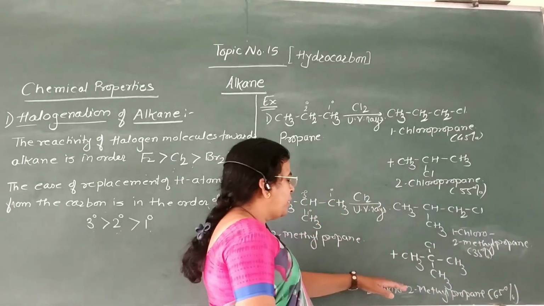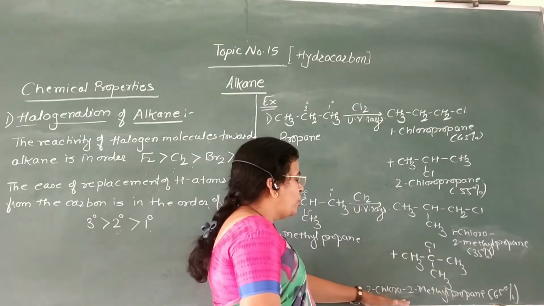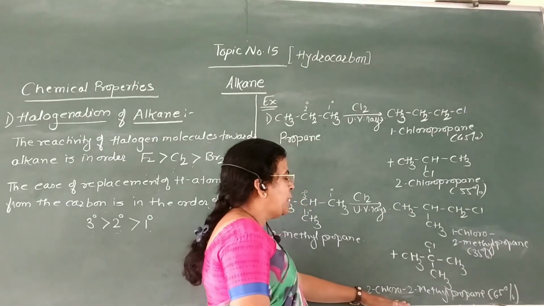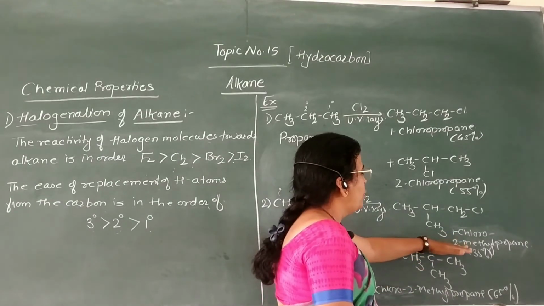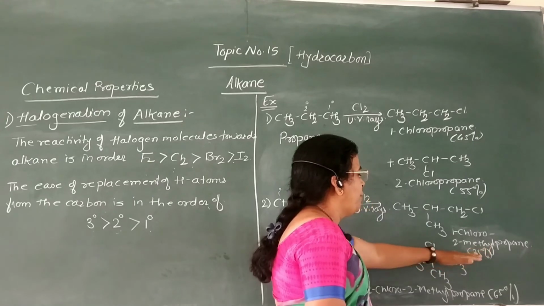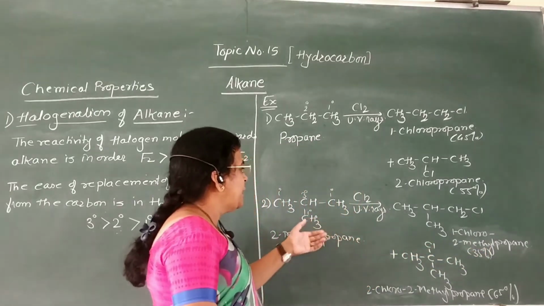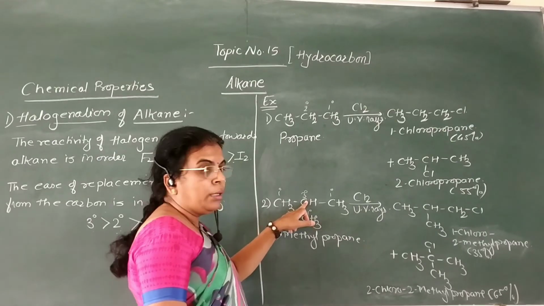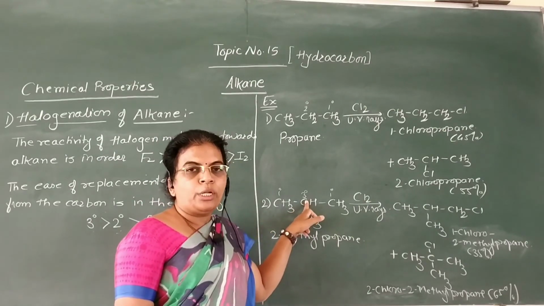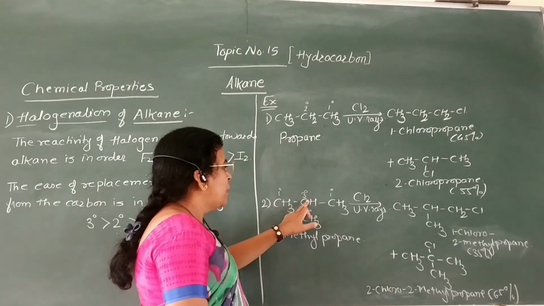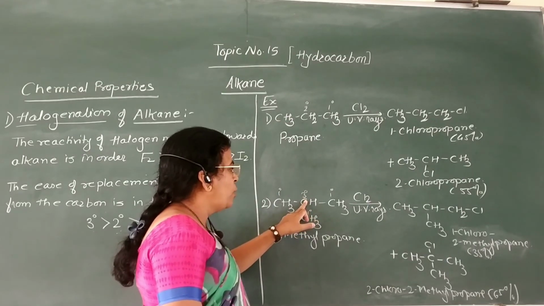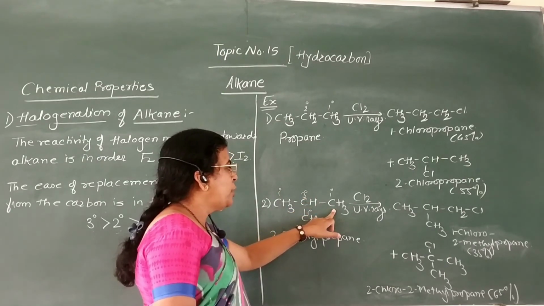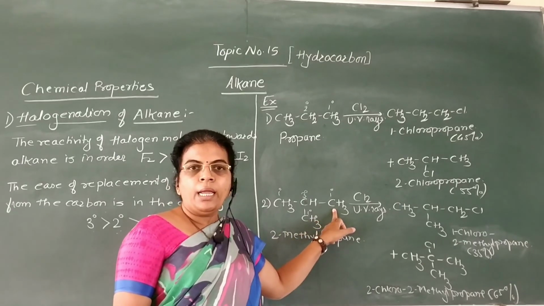That is, the percentage of 2-chloro 2-methyl propane is 65%, while percentage of 1-chloro 2-methyl propane is 35%. From this we can say that the hydrogen atom which is bonded to tertiary carbon atom is more easily replaced by chlorine than the hydrogen atom which is bonded to primary carbon atom.